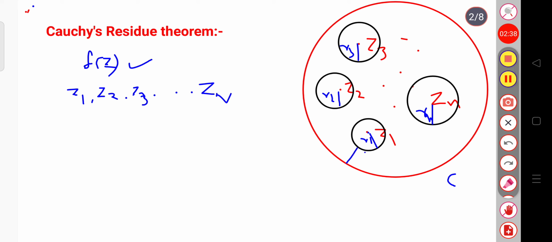If you remember, I have to draw cross cuts to convert this multiply connected region to a simply connected region. If I give the direction of this contour C, then it will pass through here and, after covering this, it will again go through here, and I am just putting the direction here.